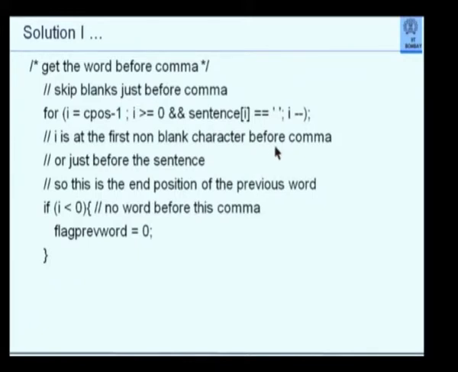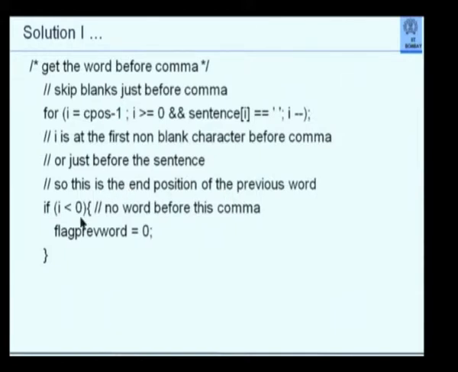Either that or I would have hit the beginning of the sentence, in which case I would have been 0. So I am saying I is at the first non-blank character before comma or just before the sentence. So this is the end position of the previous word. The first non-blank character is the end position of the previous word.